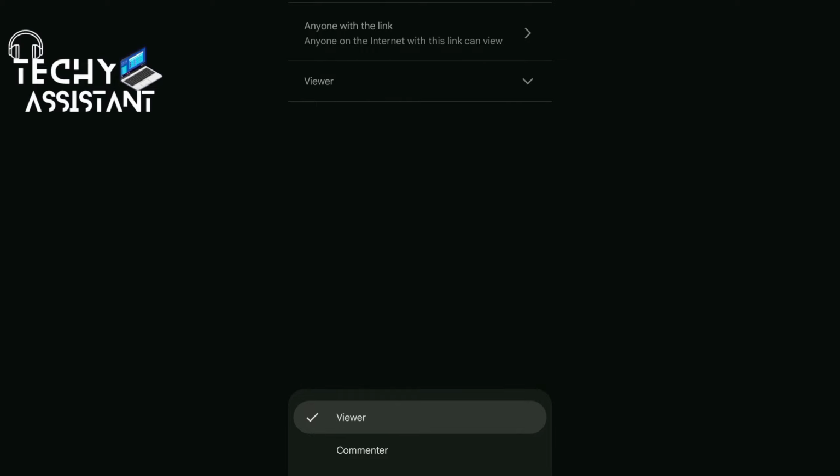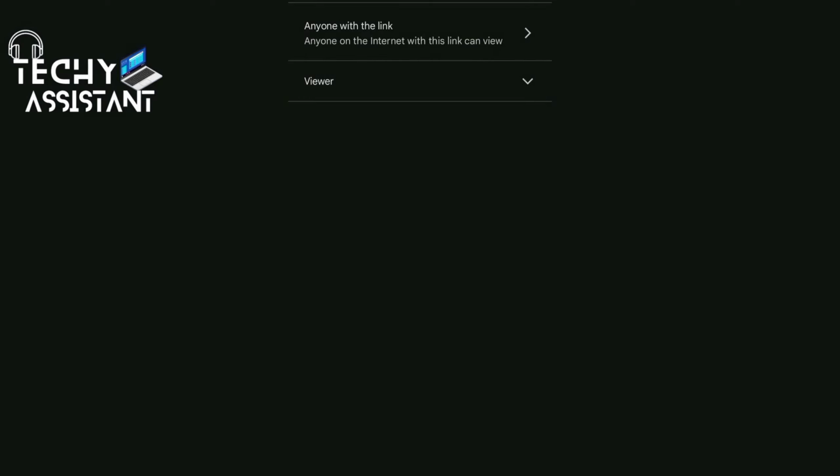A viewer, a commentator, or an editor, but I want them to be a viewer. I don't want a commenter or an editor. Giving someone editing rights to your file allows them to edit the file, which we don't want, except you are working on a group project whereby everybody is supposed to have access to the file.